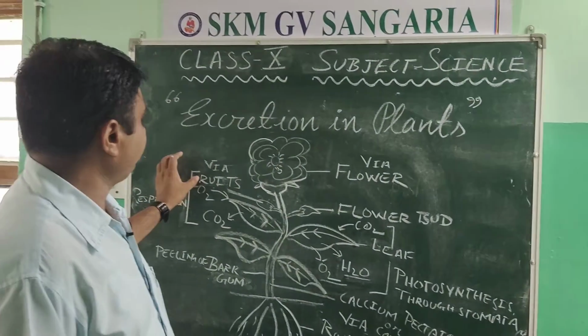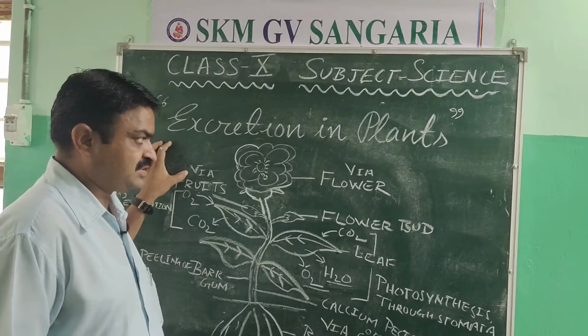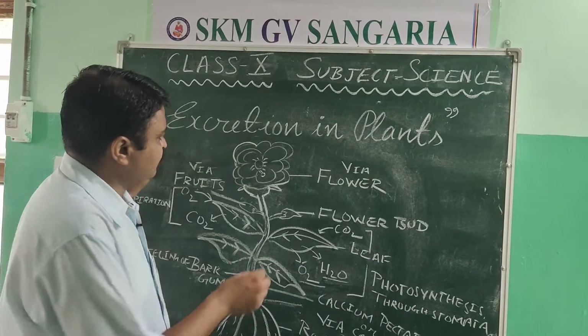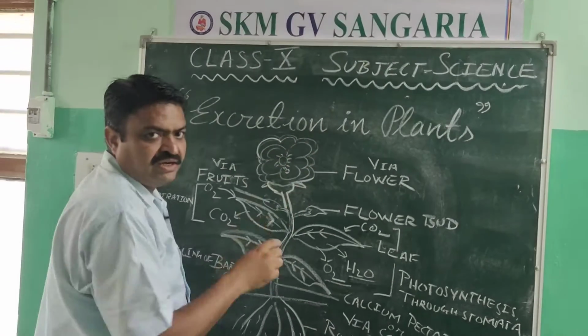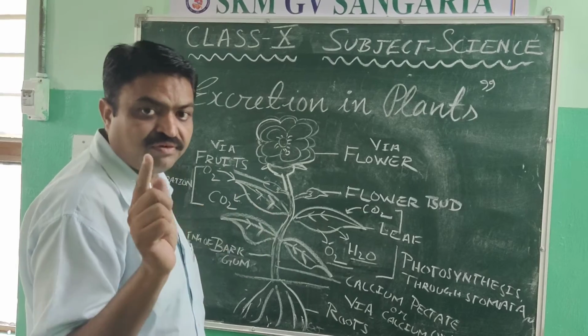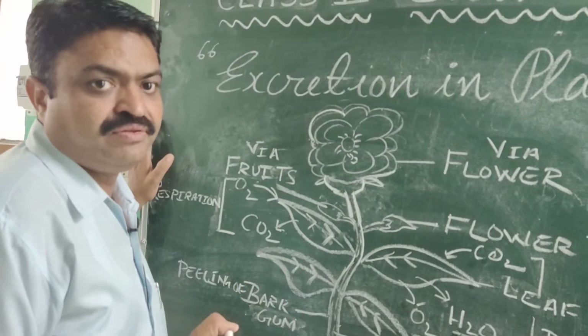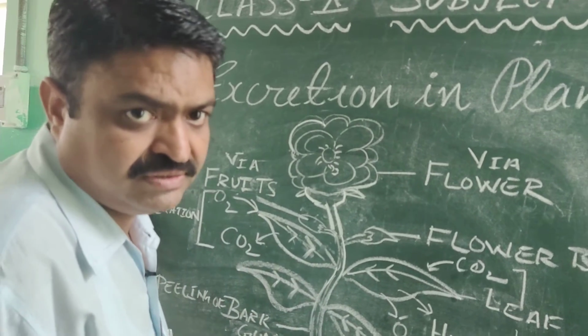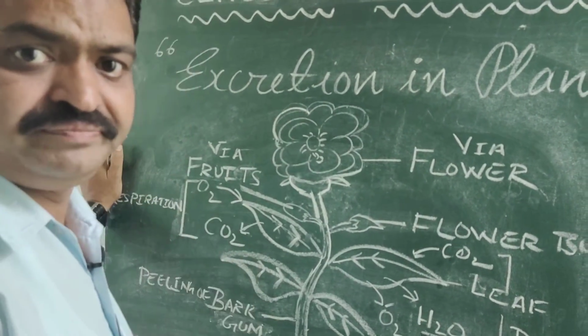So it is another way, means via fruit they also remove the waste. What is it? It is the attractive part of the plant, and what do we call it? We call it flower. And in the flower, the petals are found. With the help of those petals, they also remove their waste material.